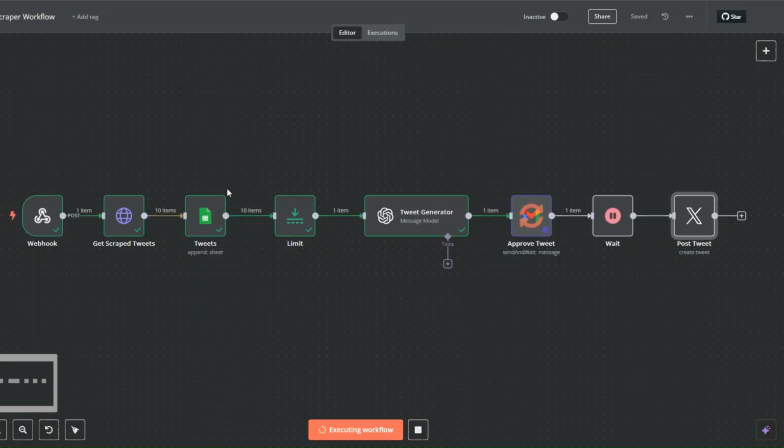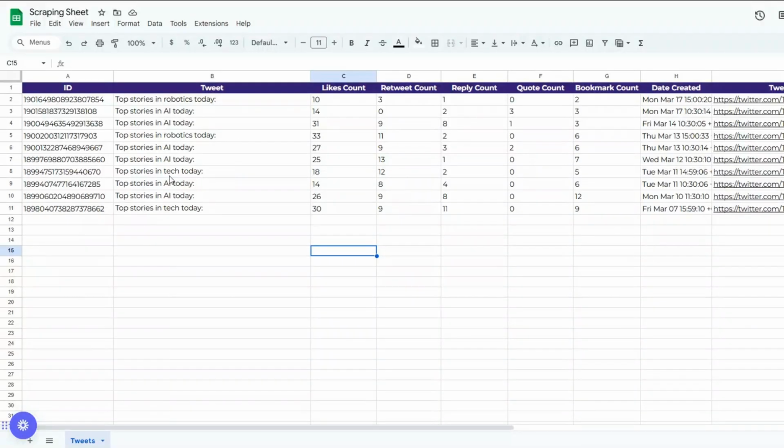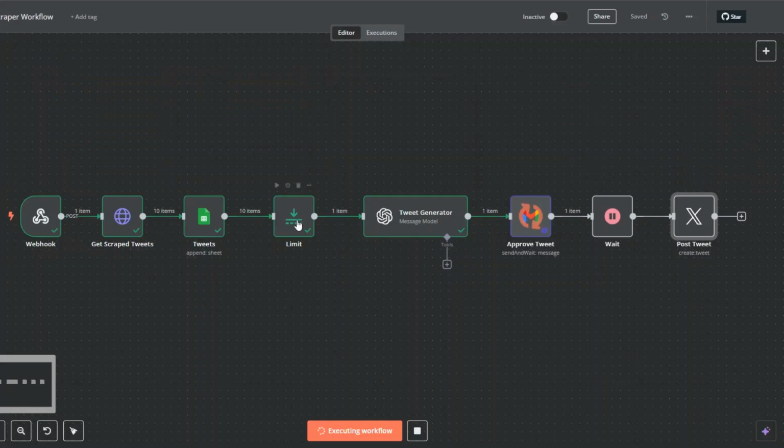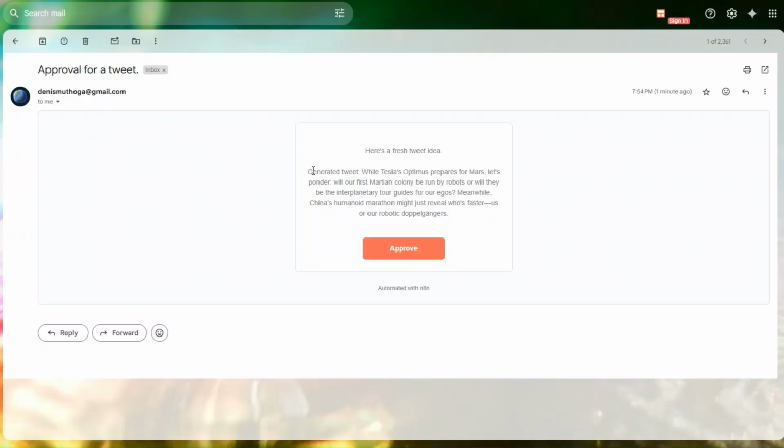And then here we got the tweets, added the tweets to our spreadsheet. On our spreadsheet, you can see the 10 tweets that we scraped from rundown AI. We are limiting the tweets to only one, and using only one tweet to generate our tweet. And then we are sending the generated tweet to ourselves via email for approval. You can see we sent ourselves the generated tweet right here via the approval email. Now to approve the tweet, I'll click on approve.